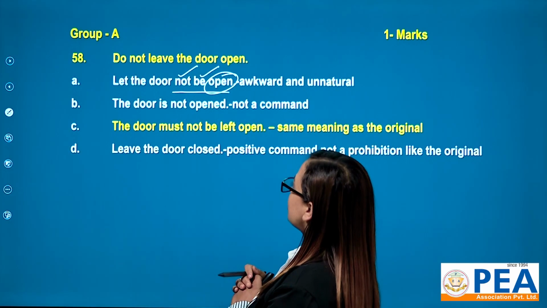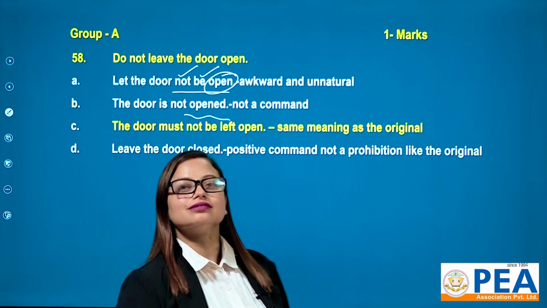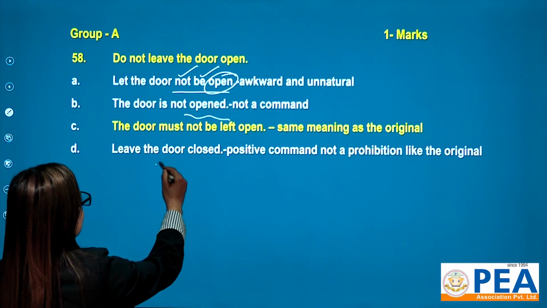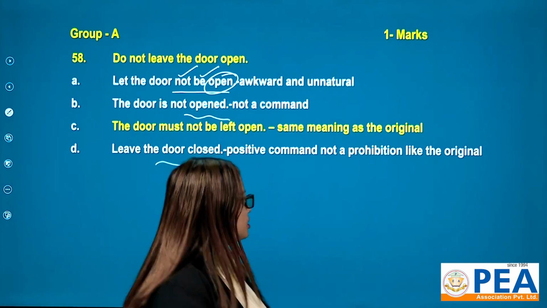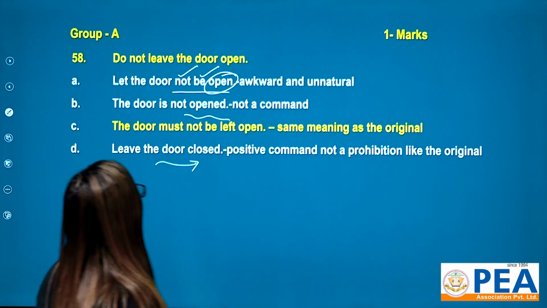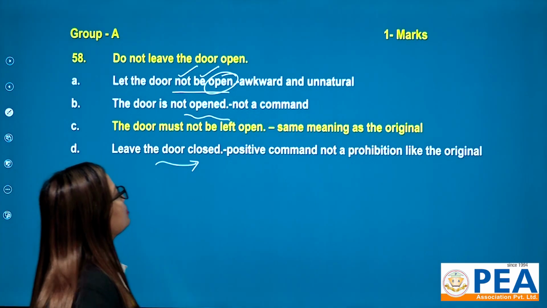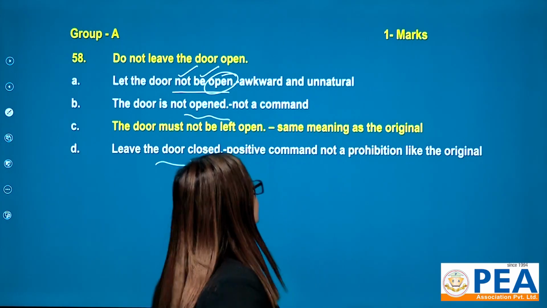Similarly, "The door is not opened." Okay, it's not a command. And option D, "Leave the door closed." All right, this is a positive command, not a prohibition like our original. So option C is correct: the door must not be left open, because it has the same meaning.